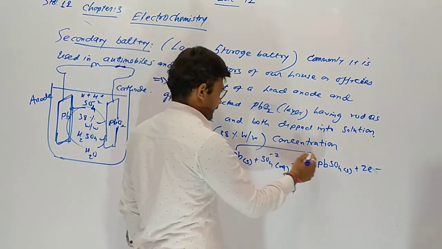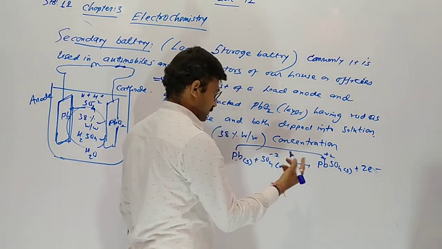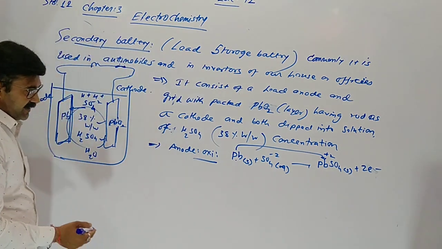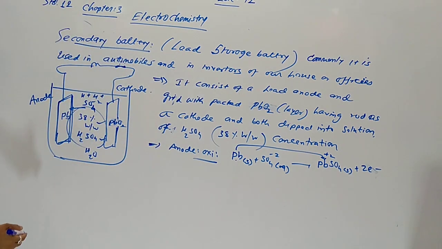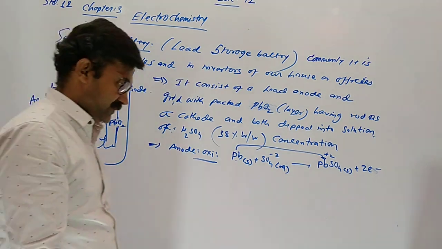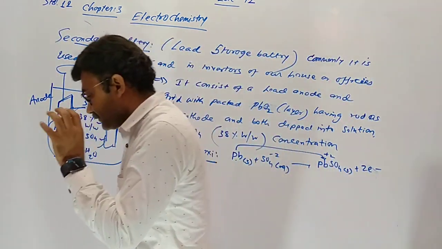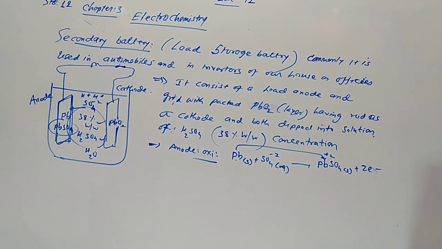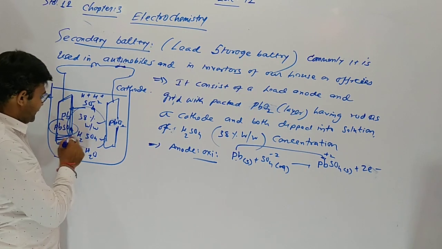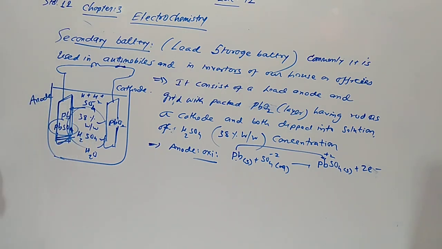Lead loses 2 electrons and becomes Pb plus 2. Actually lead sulfate is insoluble in water, so it will be deposited there. You can see in our household battery, or in our automobile battery, a bluish white powder appears. Yes, that is nothing else but lead sulfate.